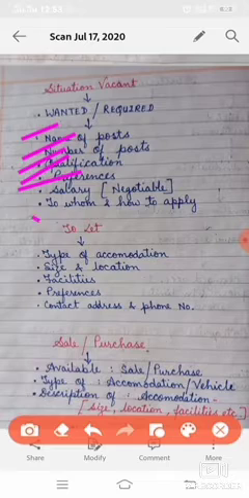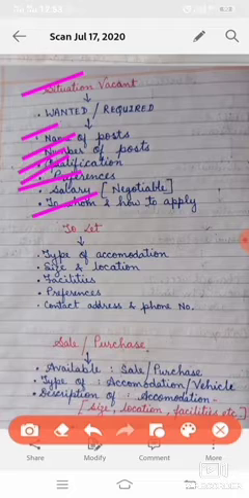Okay, now to whom and how to apply. At last, as we used to write contact number or contact address, here also we should write to whom that person has to apply, and what will be the source or the process to apply for this job. So that will be mentioned, to whom and how to apply. Now this was the first column, situation vacant.